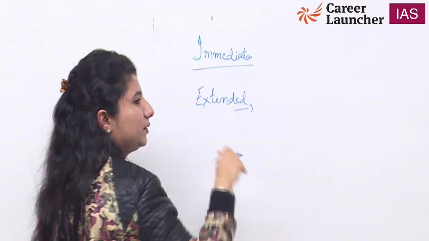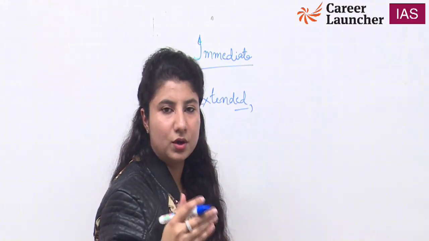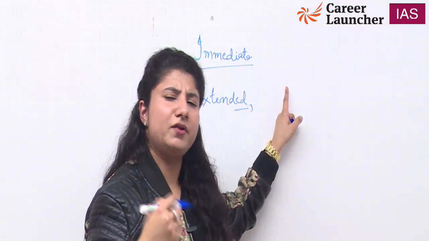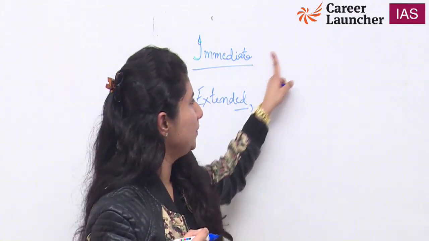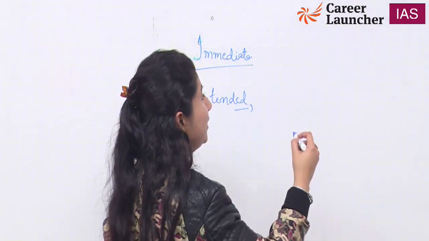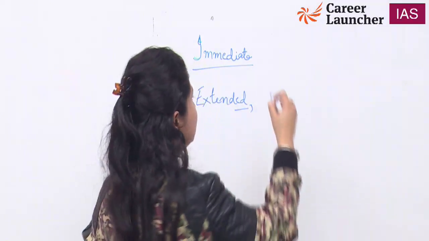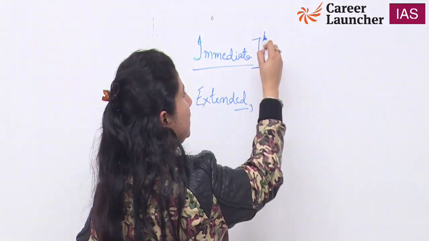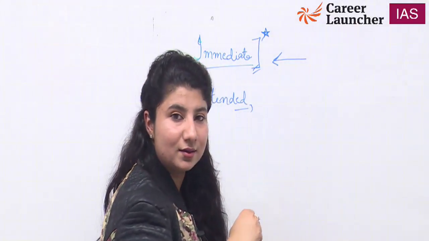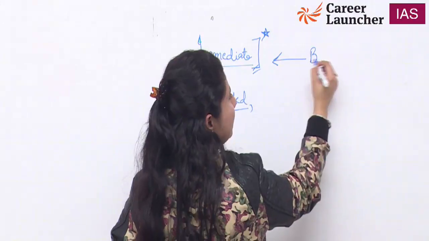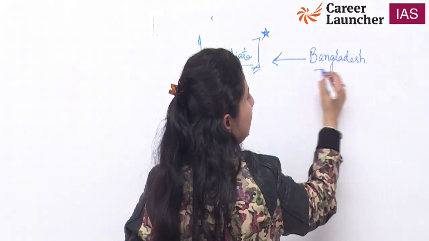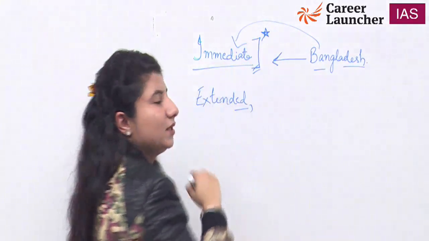For example, if anybody sharing your house boundary starts playing music at a very loud volume, you will go and tell that person, please stop, I'm not able to sleep, because you are creating trouble. That means if anything happens in your immediate neighborhood, it will have a direct impact on your country as well. Bangladesh is also sharing a direct boundary with us, therefore it is also part of the immediate neighborhood.